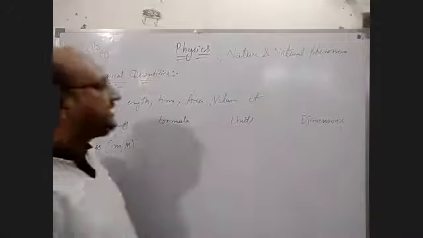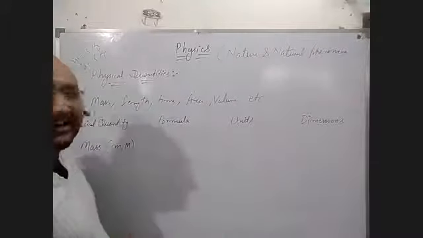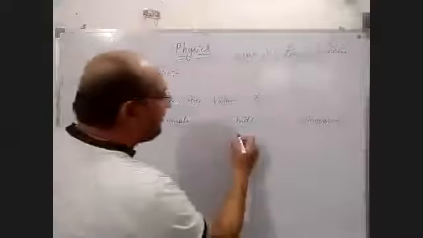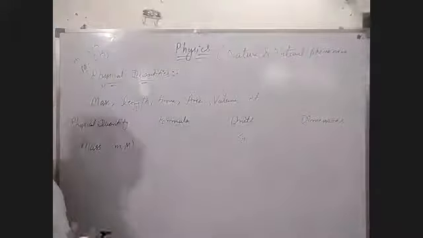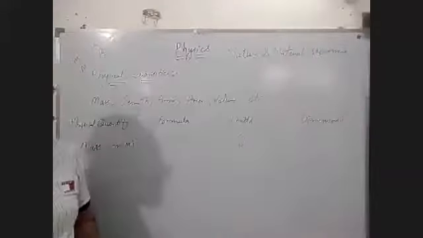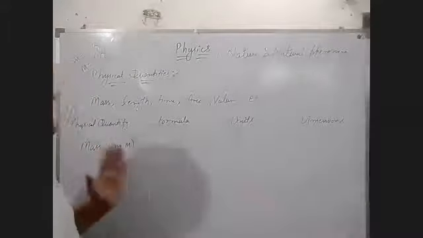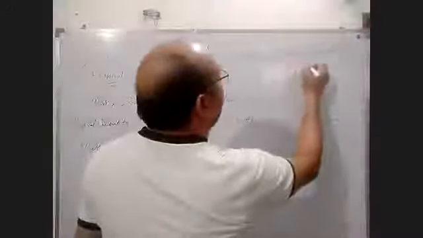And what are the units of this term? Mass: gram, kilogram, milligram, quintal, ton. But for calculating mass, the unit you have to take is only kg, because we follow the MKS system.